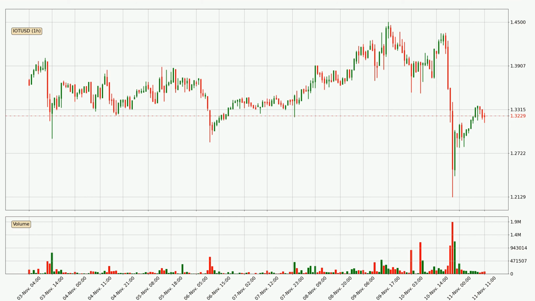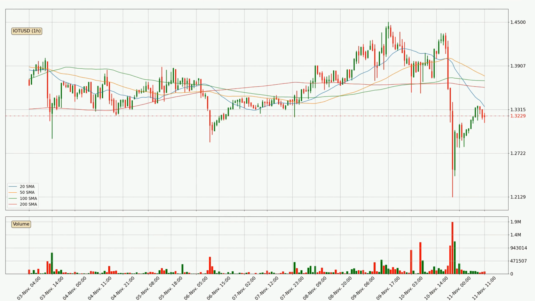description. Looking at the IOTA hourly time frame, the price moved quickly to the downside with around 4.6% in the last 24 hours, with a current price of 1.32. We can see that the sellers are taking over because the volume was high, showing that this move was strong. Jumping to the hourly simple moving averages, the price broke the 20 SMA to the downside, but the volume wasn't very high, which means it is not a very strong signal.